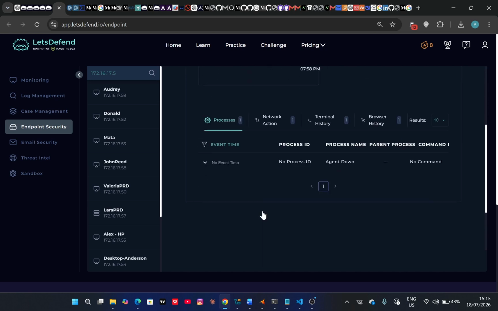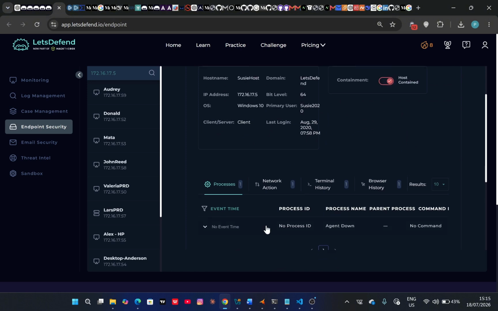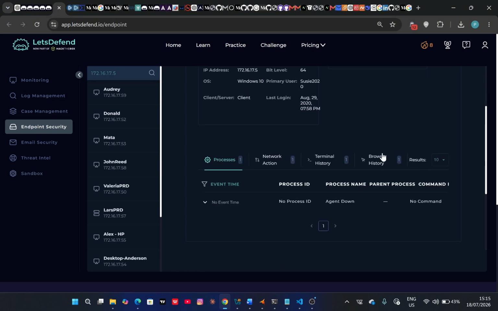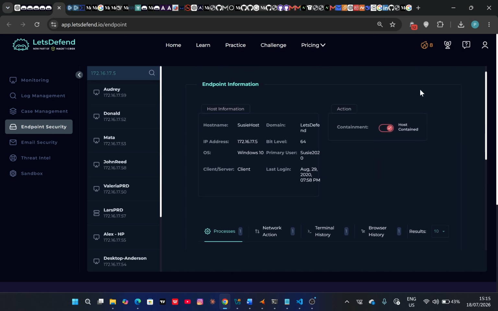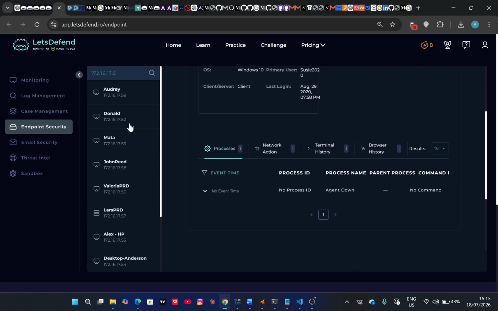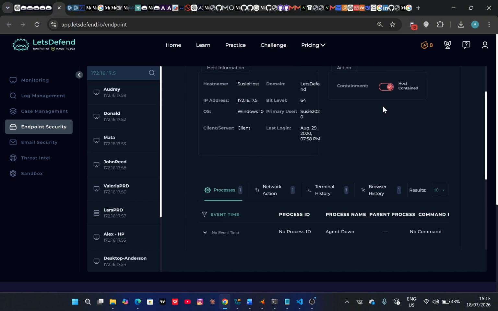But for the current investigation that we are on, currently we are seeing that there are no processes running, that the agent is down, right? I don't know if this is from my end or from the platform itself, but I have experienced such challenges with some of the internal machines within the platform. So basically, endpoint telemetry also helps us to connect the dots. Most of the time, after I'm done with analyzing what happened at the network level, I would also need to look at the host as well.